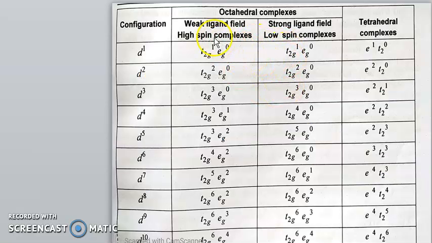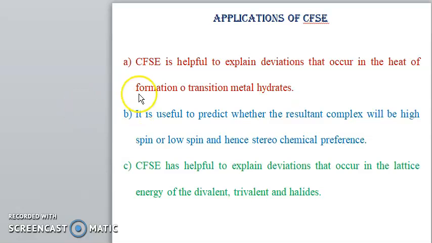The strong field and weak field cases matter when the system is d4, d5, d6, d7. For d1, d2, d3, d8, d9, d10, orbital filling obeys Hund's rule. This is the case for strong field and weak field in octahedral and tetrahedral complexes.